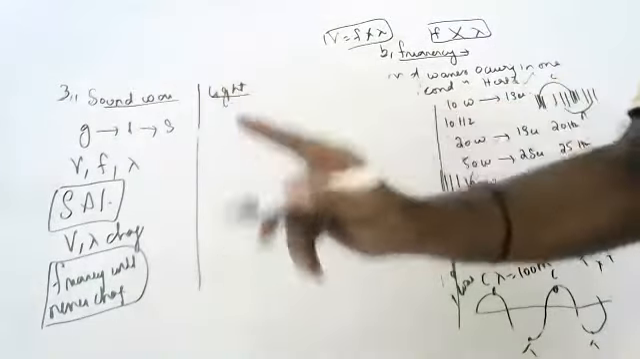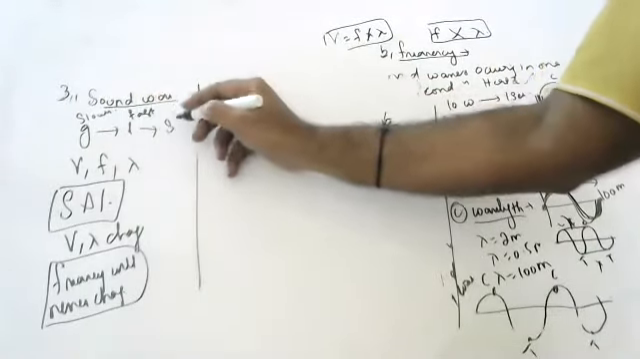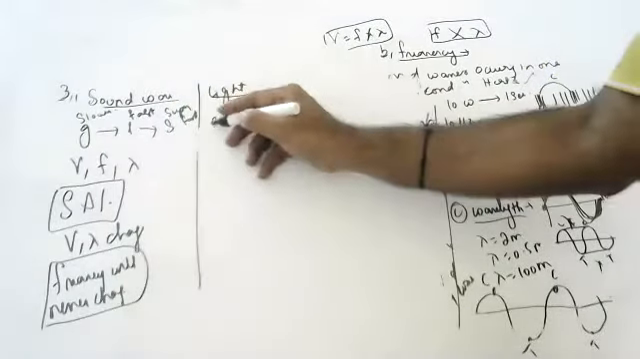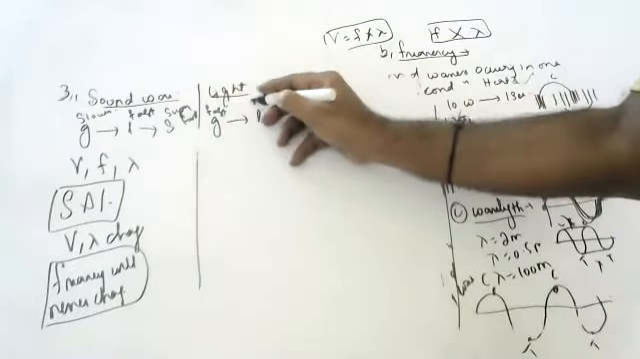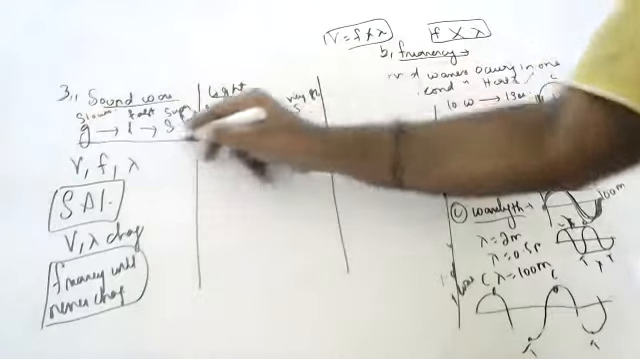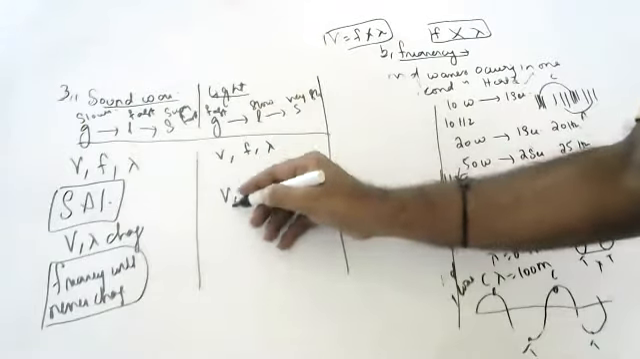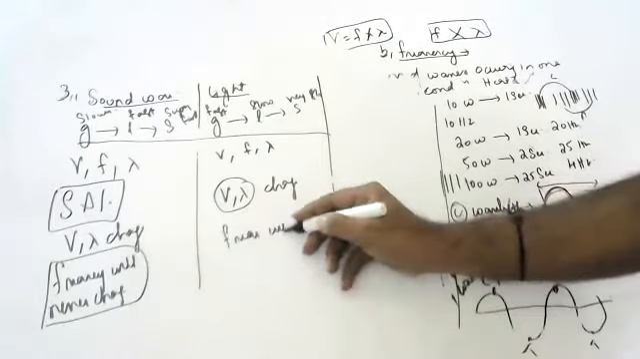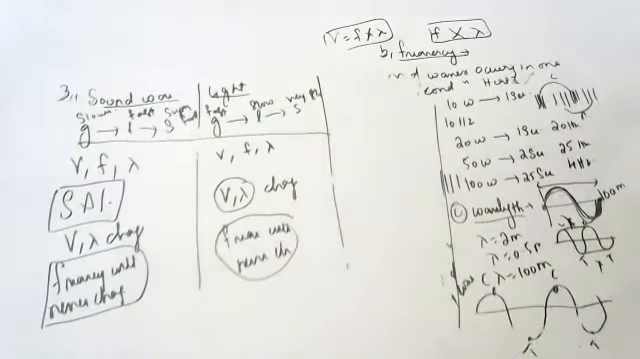See here, sound goes slow in gases, faster in liquids, and super fast in solids. Whereas light, children, goes very fast in gas, slow in liquids, very slow in solids. It is opposite. But among velocity, frequency, and wavelength, even for light, velocity and wavelength will change, and frequency will never change. How many mediums you change, frequency will never change. Remember, frequency will never change.